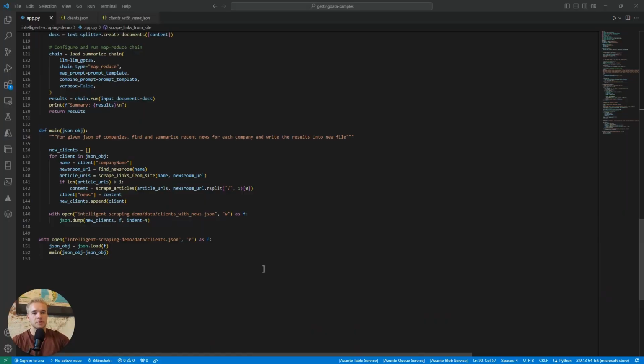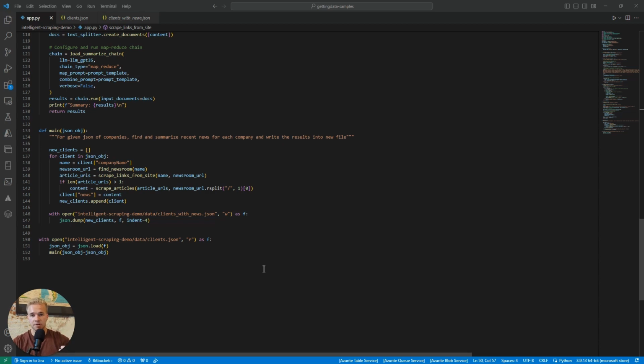So looking at our code here, there's basically 4 steps that we are doing. We are looping through each company in our list, in our JSON file. And then the first thing we want to do for each company is find the URL to their newsroom webpage. These are all medium to large sized companies that we are working with here. So they are almost guaranteed, companies like this, to have a dedicated webpage where they post all the news articles, press releases, blog posts, etc. So that's the URL we want to find.